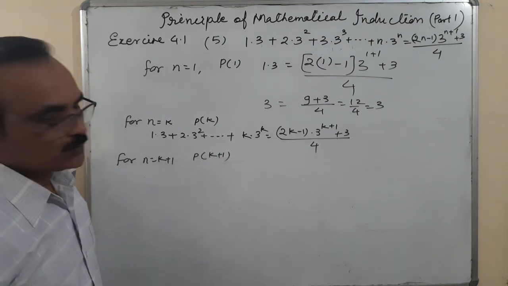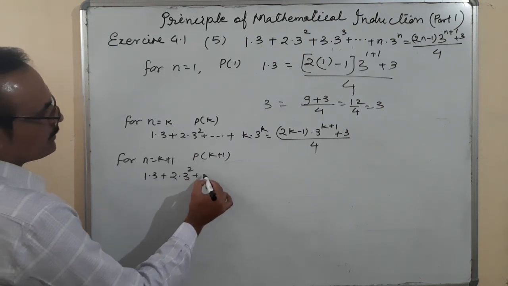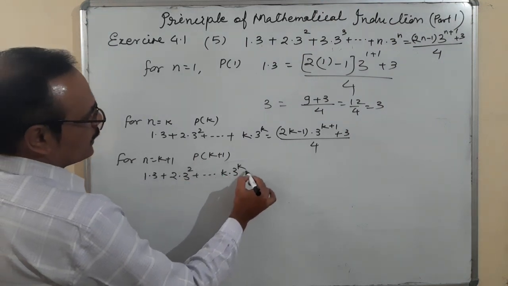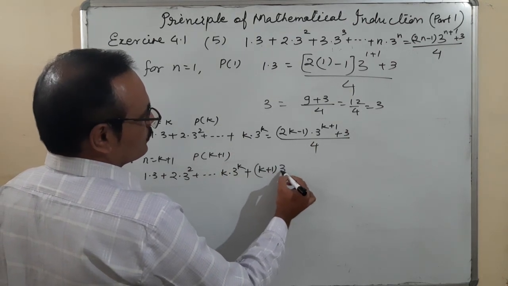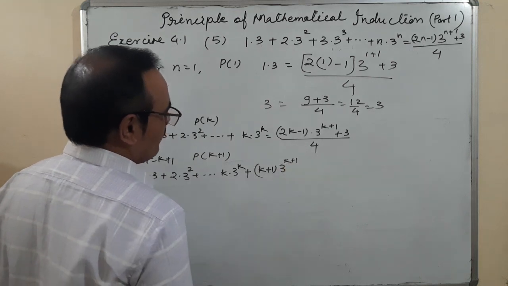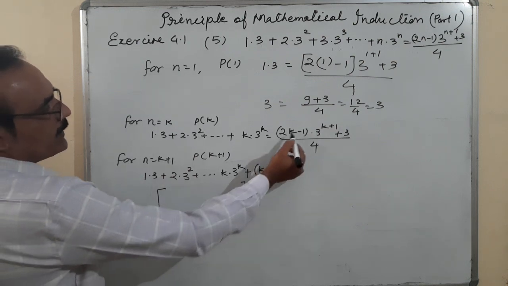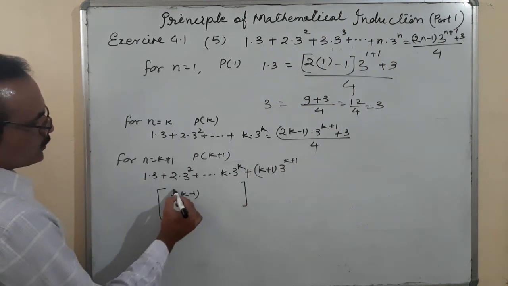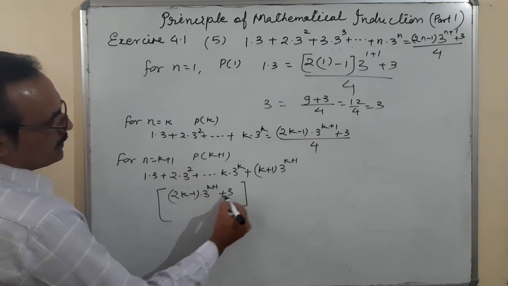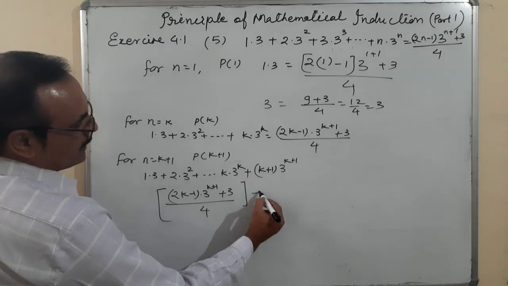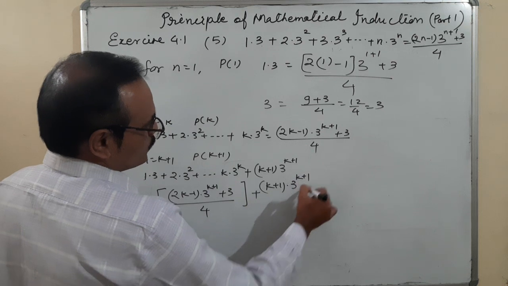For n is equal to k plus 1, that means P of k plus 1. Now let us check for k plus 1. 1, 3, 3 square, k into 3 to the power k, plus, what is the next term of it? (k plus 1) into 3 to the power k plus 1. Okay. From here up to here, what to write? (2k minus 1) into 3 to the power k plus 1 plus 3 upon 4, plus (k plus 1) into 3 to the power k plus 1. Okay.